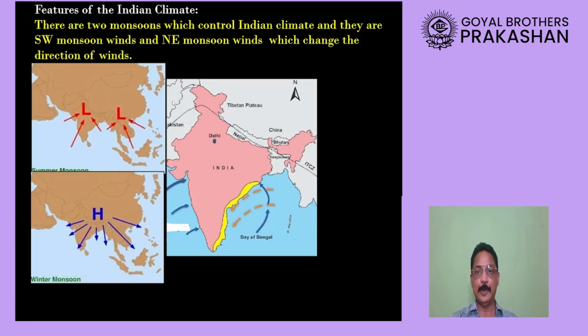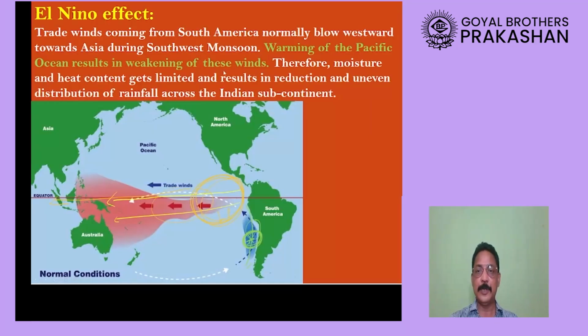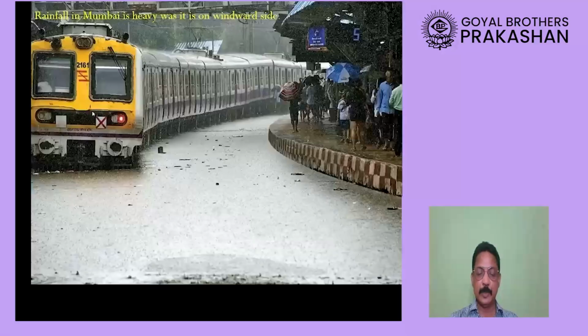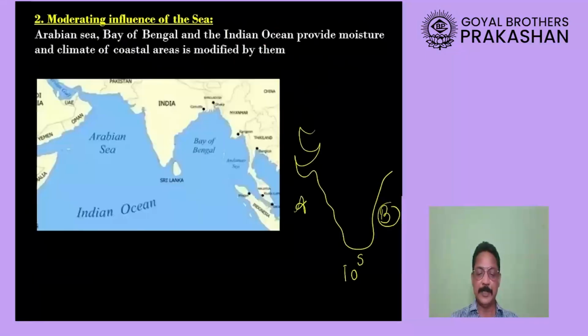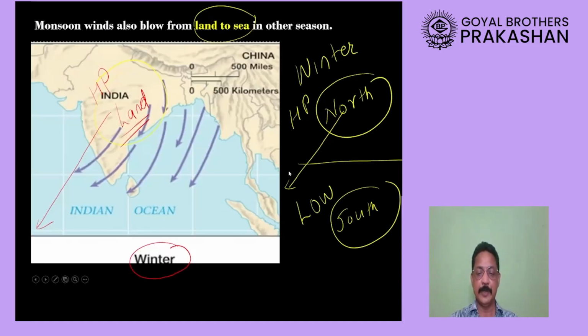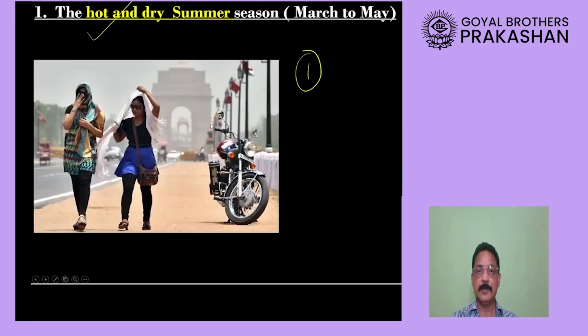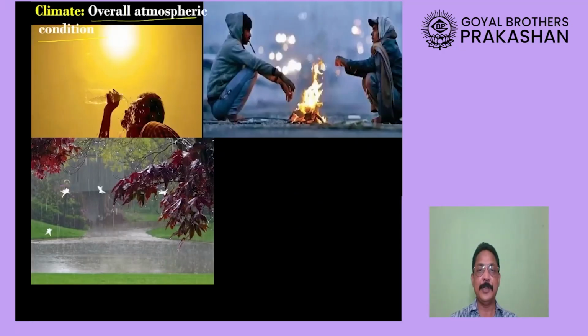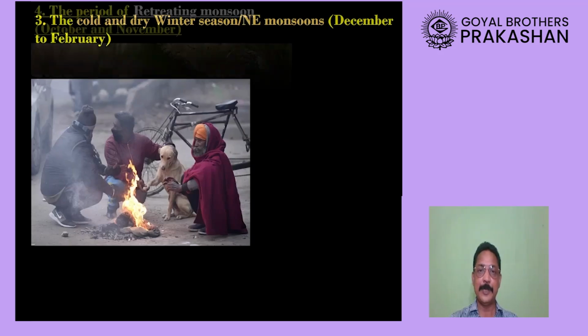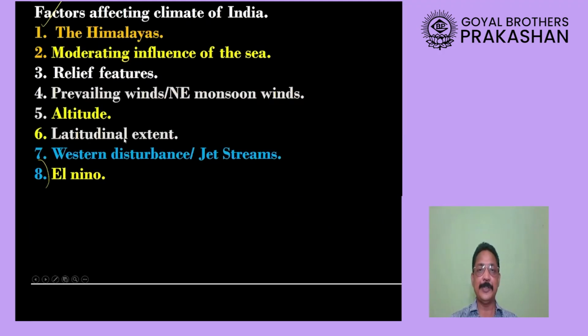So to sum up today's topic, we have studied a total of 8 factors which affect the climate of India. Which are those factors? The first factor is the Himalaya mountain. Factor number 2 is the moderating influence of the sea. Factor number 3 is the relief feature, that means the physical features. Factor number 4, prevailing winds, which are of two types, southwest monsoon winds and northeast monsoon winds.